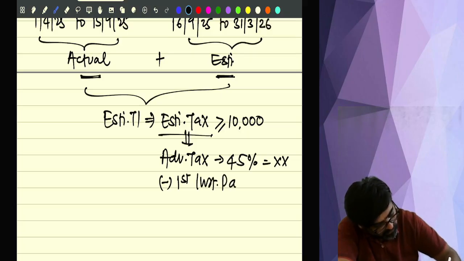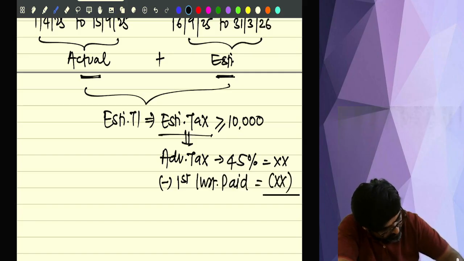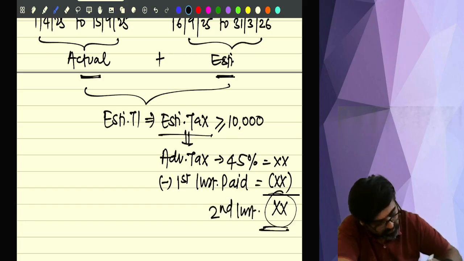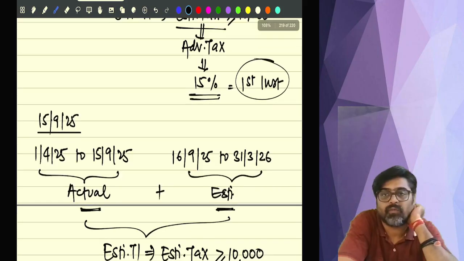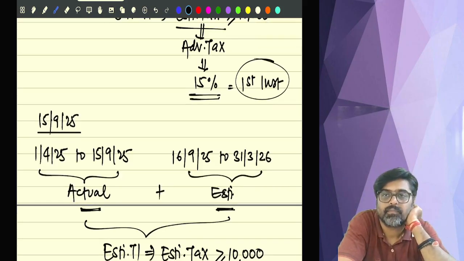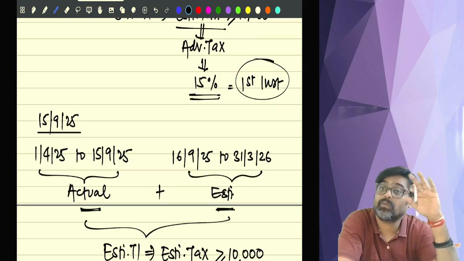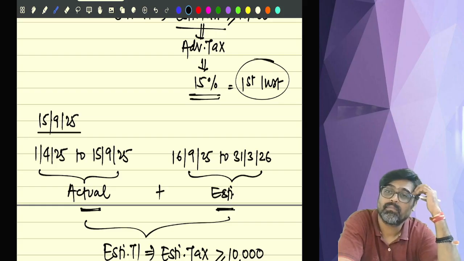So whatever amount out of this you have paid as first installment, reduce that. And whatever balance is there, that will be your second installment, which you have to pay on or before 15th of September. Understanding?